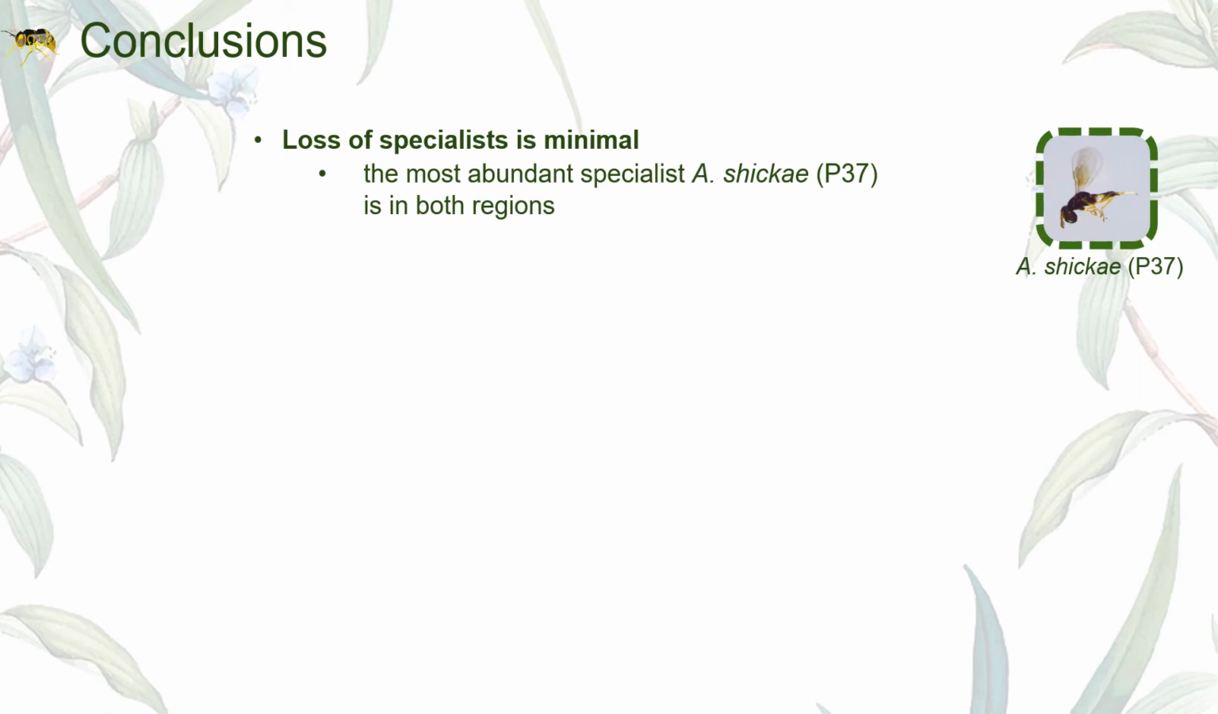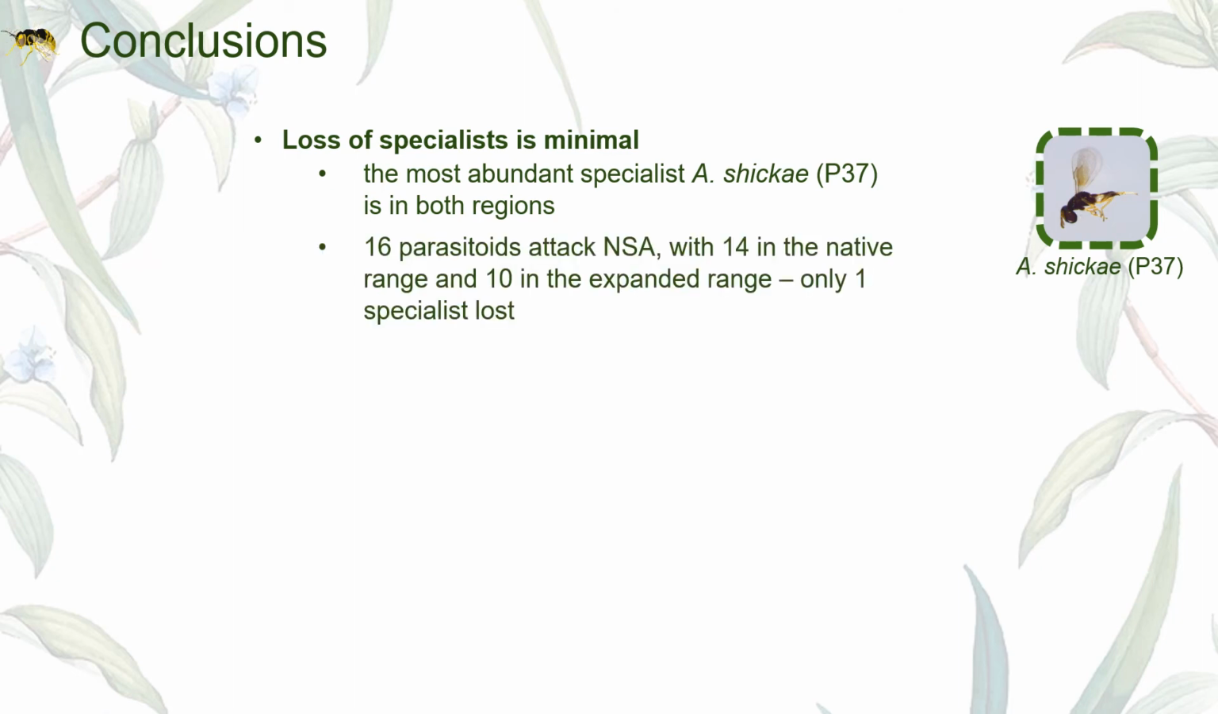The most abundant specialist, P37, is found to attack NSA in both its native and expanded range. We also found that there are 16 parasitoid species that attack NSA, 14 attack in the native range, while 10 attack in the expanded range. Only one specialist enemy failed to follow NSA to its expanded range.